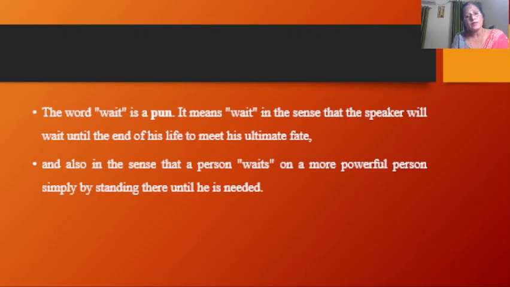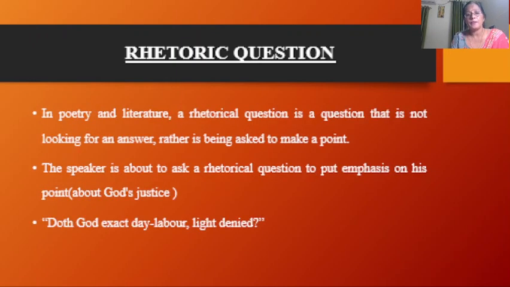It means wait in the sense that the speaker will wait till the end of his life to meet his ultimate fate. And also in the sense that a person waits on a more powerful person simply by standing until he is needed. So these are the two meanings of wait.